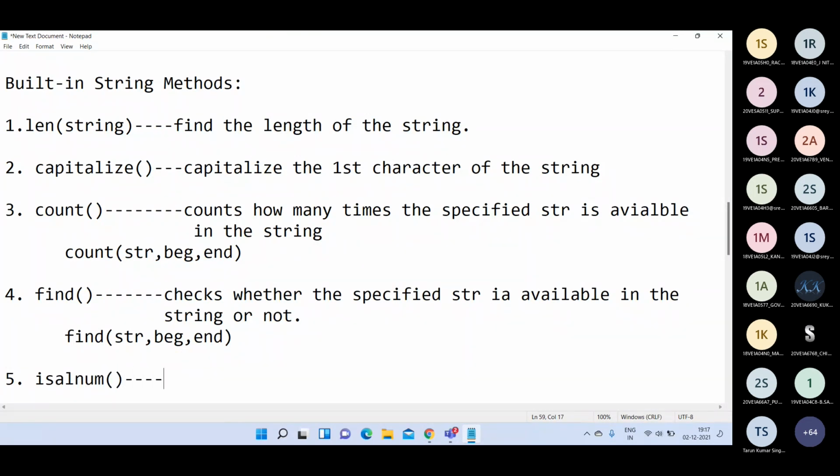isalnum. The function name is alphanumeric.